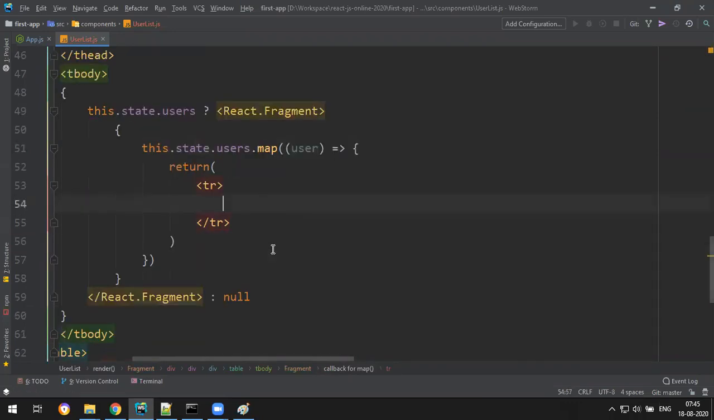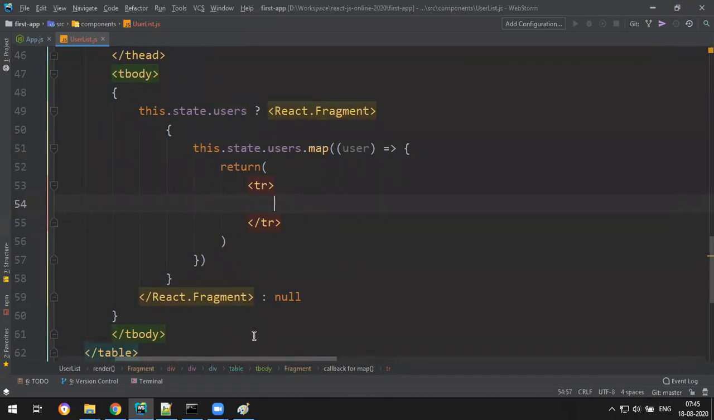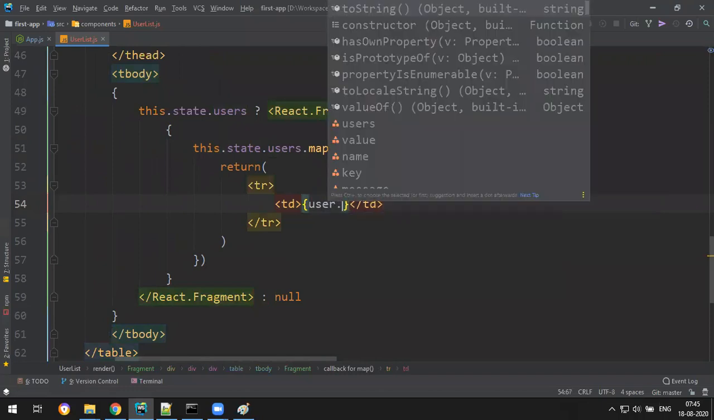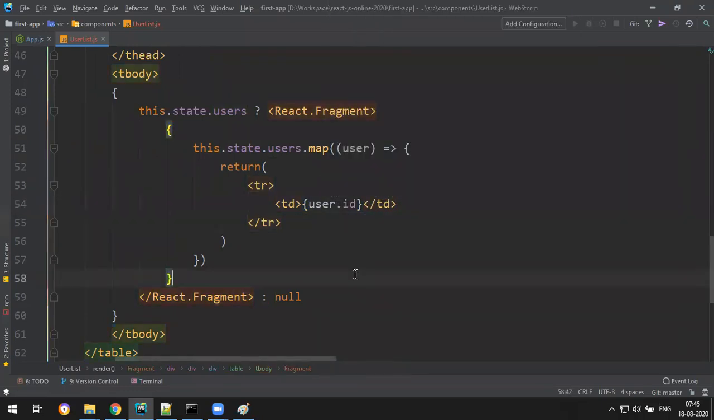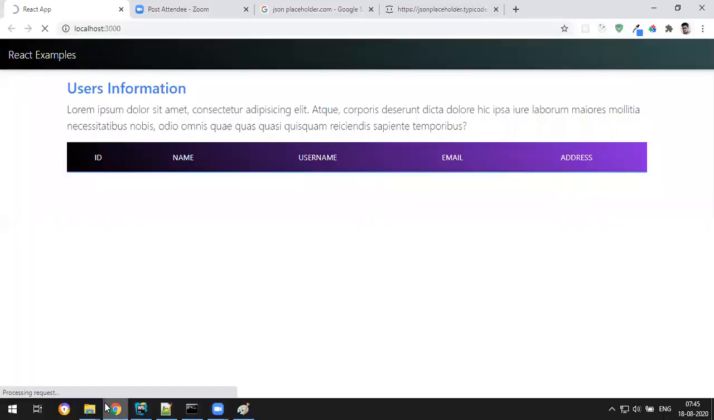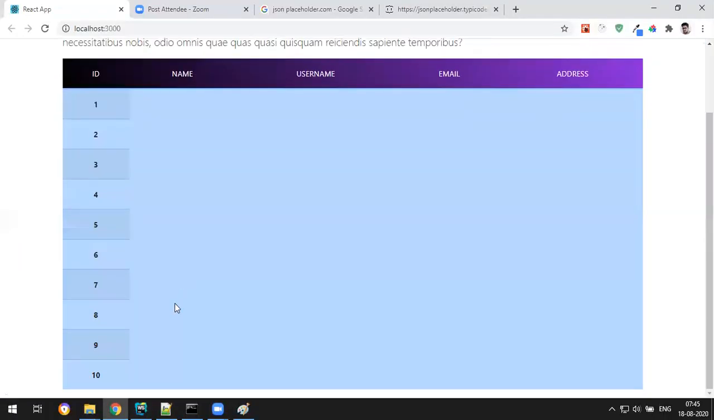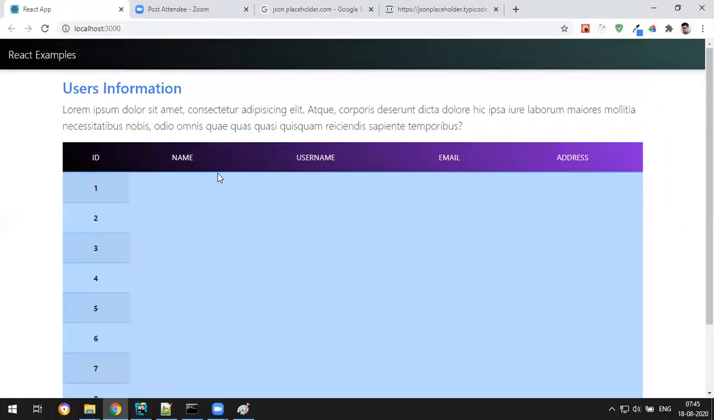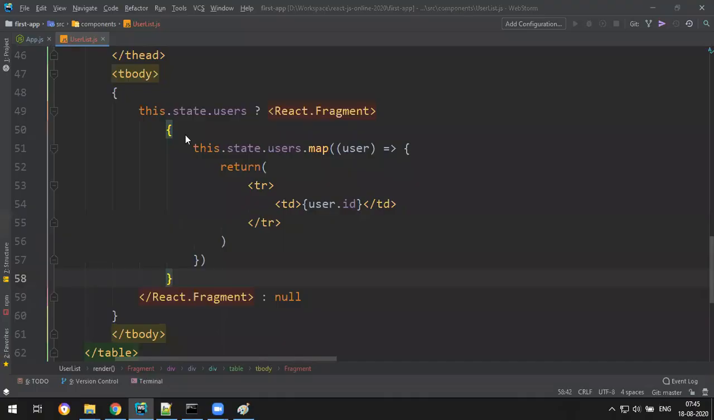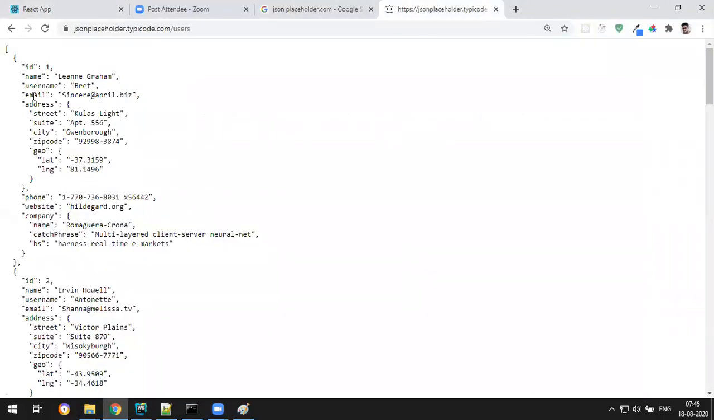That user I display in a nice table format. So table data, first of all I want the user dot id. Okay, user dot id, and I hope that's it. Now check, you get all the IDs. Yes, 10 IDs. Okay, successful. Name, username and all. So name means how, user dot name, user dot username, user dot email.